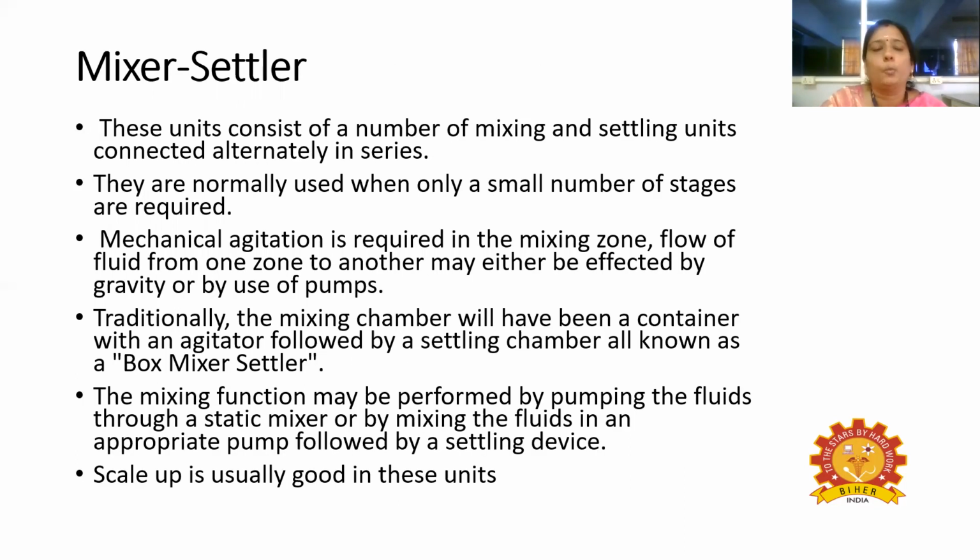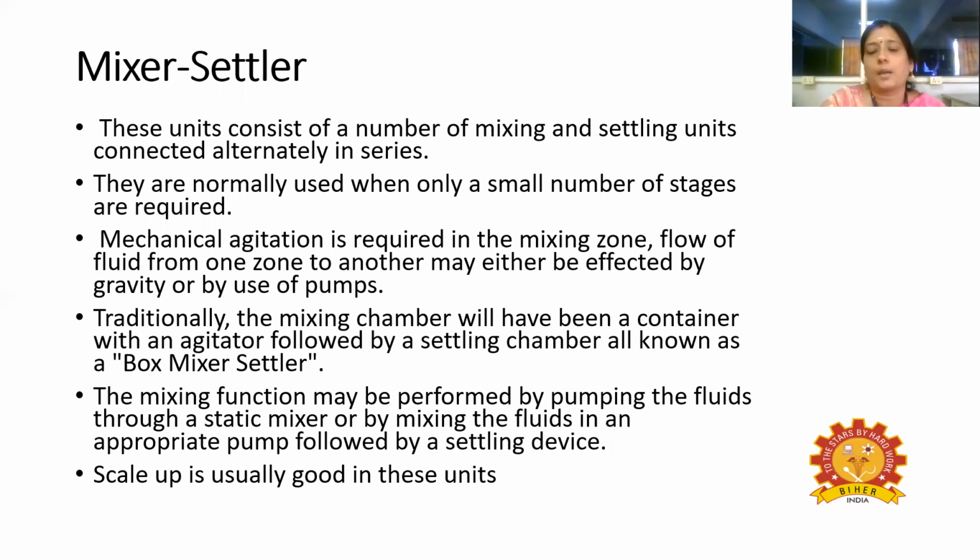Then coming to the equipment mixer settler, these units consist of a number of mixing and settling units. So mixing unit will be there and settling unit will be there, which are connected alternatively in series. And they are normally used when only a small number of stages are used. When a small number of stages are required, in that case only we can go for this mixer settler. And mechanical agitation is required in the mixing zone. Flow of fluid from one zone to another may either be affected by gravity or by use of pumps.